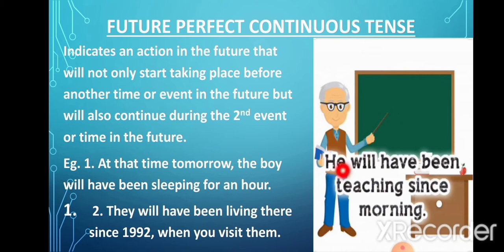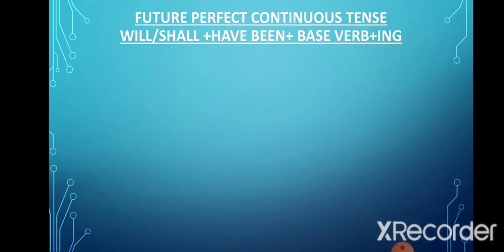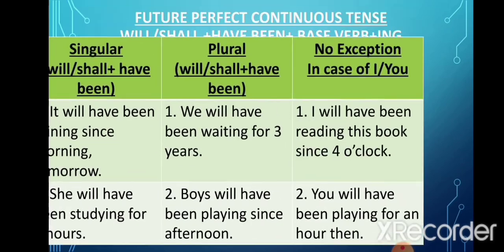Now there is another example. He will have been teaching since morning. Now these are all examples of future perfect continuous tense. Now in such sentences, we add ing to the base verb, that is the first form of the verb, and before that we write will have been or shall have been. Let's look at the table.